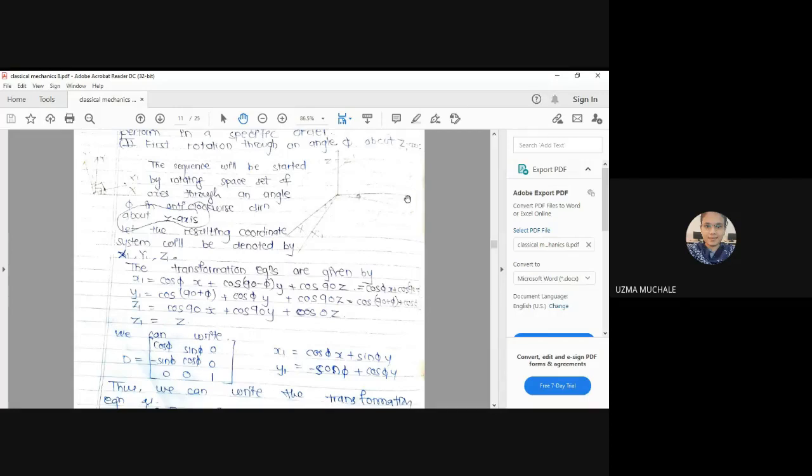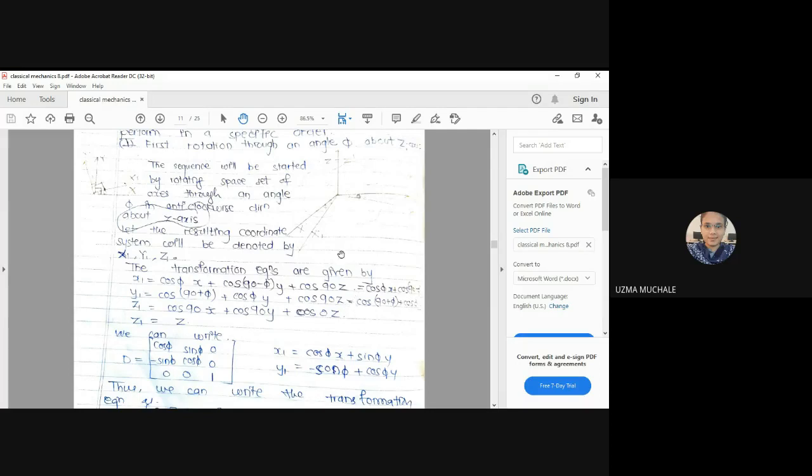So here is y1 and we have to find the angle between y1 and x. So it is 90 plus phi. Next, the angle between y1 and y. They both are rotated through an angle phi, so the angle between y1 and y is phi.